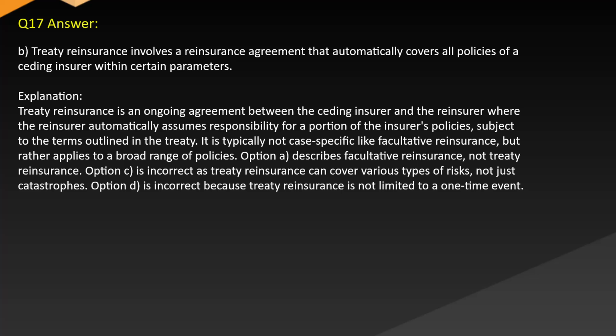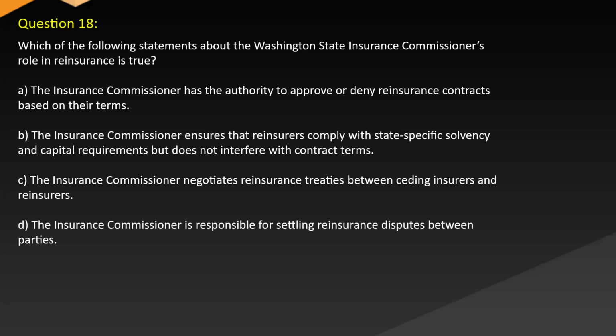Option D is incorrect because treaty reinsurance is not limited to a one-time event. Question 18. Which of the following statements about the Washington State Insurance Commissioner's role in reinsurance is true? A. The Insurance Commissioner has the authority to approve or deny reinsurance contracts based on their terms.